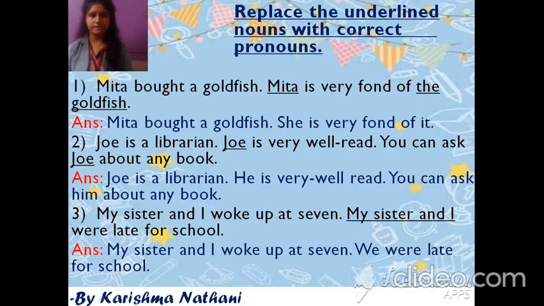Or any boy. My sister and I woke up at 7. My sister and I were late for school. My sister and I, 2 times. So we will put pronoun in second time. My sister and I woke up at 7. We were late for school. Here we is pronoun for my sister and I, because my sister and I is plural form. So we have to put we for that. When there are any plural form, we will put we or they or whatever the plural form.